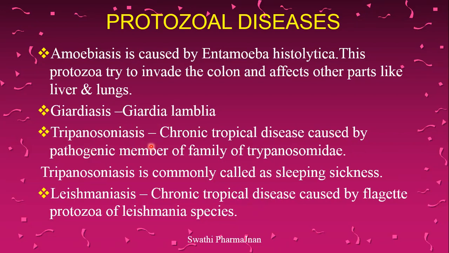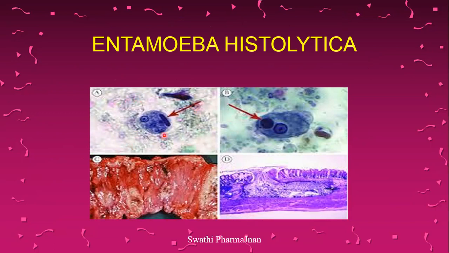Trypanosomiasis is another protozoal disease, a chronic tropical disease caused by a pathogenic member of the family Trypanosomidae. Trypanosomiasis is commonly called sleeping sickness. Leishmaniasis is another protozoal disease, also a chronic tropical disease, caused by flagellate protozoa of Leishmania species. So this is the structure of Entamoeba histolytica, which will form the cyst, and that cyst will erupt. That cyst will cause intestinal bleeding, and that will lead to the intestinal ulcer and colon part also.